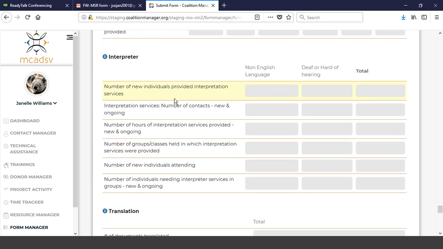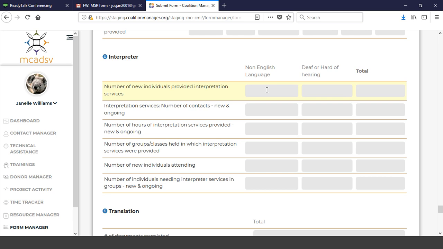Then interpreter services. So the FIPSA wanted a little more information, and it is about new individuals receiving these services. So the section looks the same as far as non-English language and deaf or hard of hearing, but it wants to capture the number of new individuals provided that service for the first time. So let's say that you do have an interpreter that you're using for a non-English language, that would be in that category.